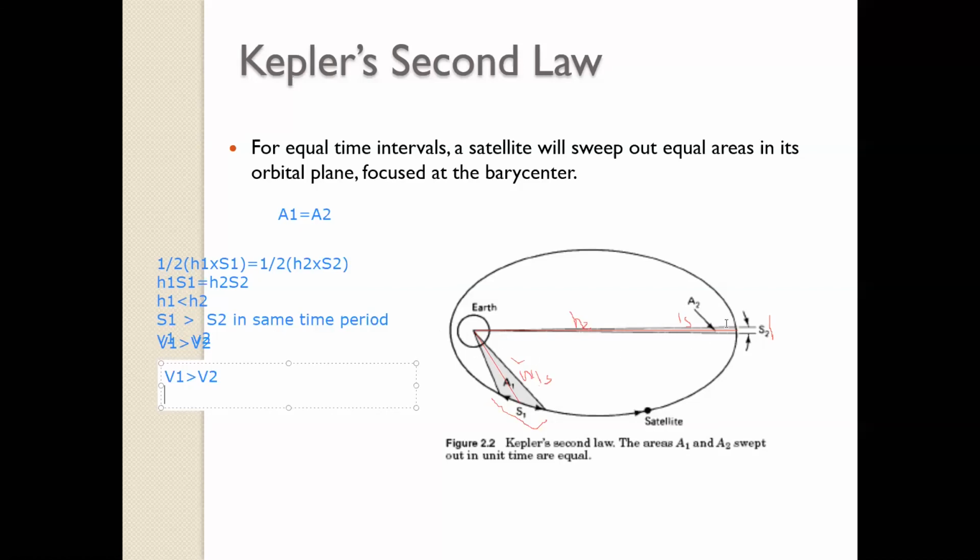Since we know that the altitude or the height is maximum at apogee, the triangle traversed by the satellite in 1 second will be very tall, so the distance covered will be lower. Since the distance covered is lower, we infer that the velocity of a satellite at perigee is higher than at apogee. Why does this happen? At perigee you have a larger gravitational pull, and to balance it the satellite has to move with a higher velocity. And at apogee, the satellite has less pull and therefore lower velocity.